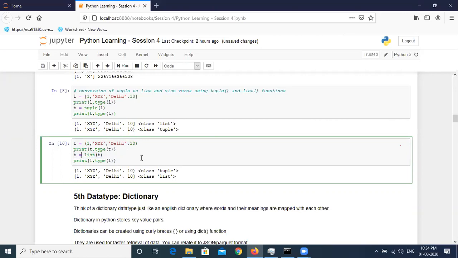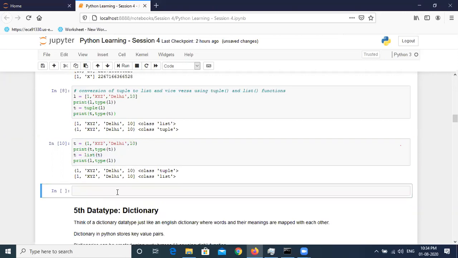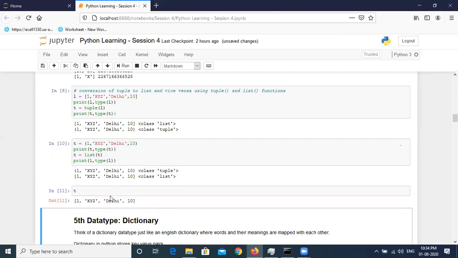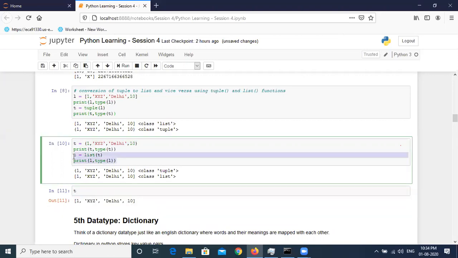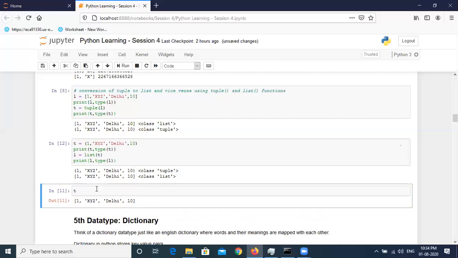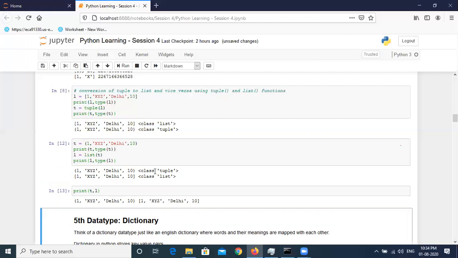And if I just print t now, this will return a list instead of a tuple, because we have overridden the values, or you can say the data type of the tuple, with the final list. Is it clear? But in the previous case, we created a new variable so that both can be printed. If I run this again and write print t comma L, both will be there. So t will hold the tuple and L will hold the list.